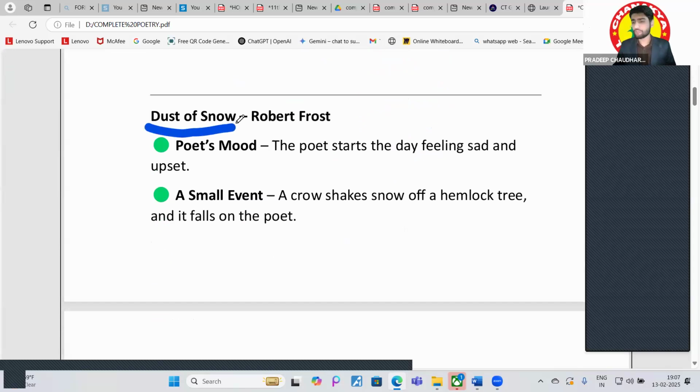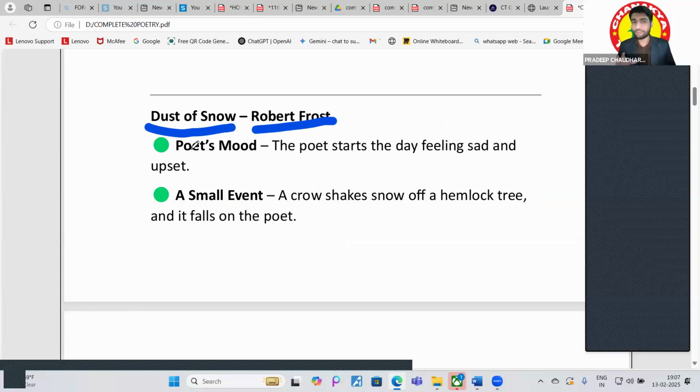Who is the poet of The Dust of Snow? Who will tell me, Aryan? Robert Frost, sir. Okay. So let's cover this poetry. We do not have the time to go through each and every line, so I have written some headings so that you can understand it better.